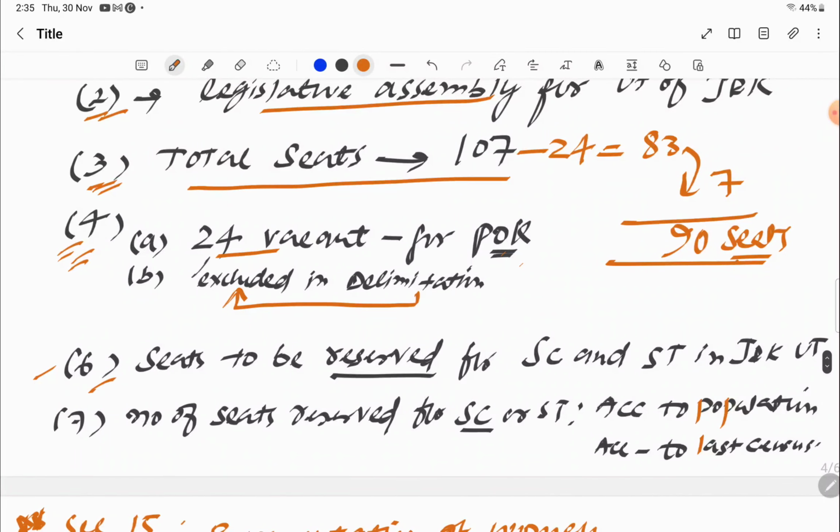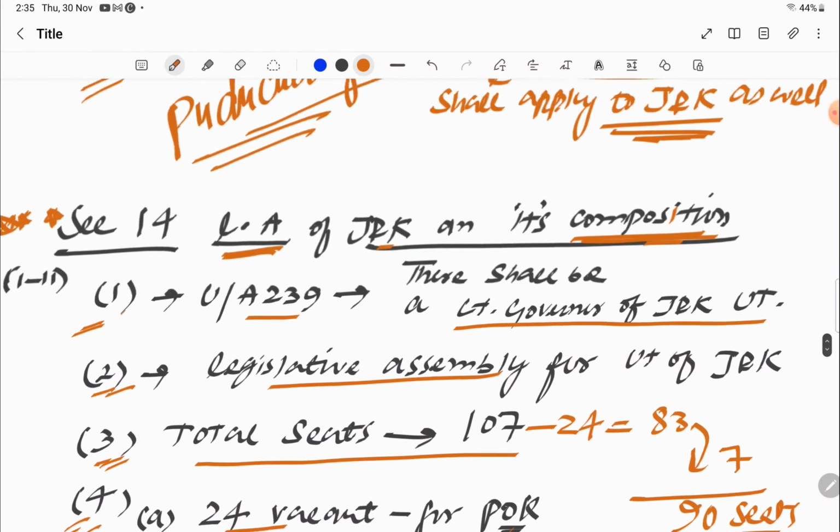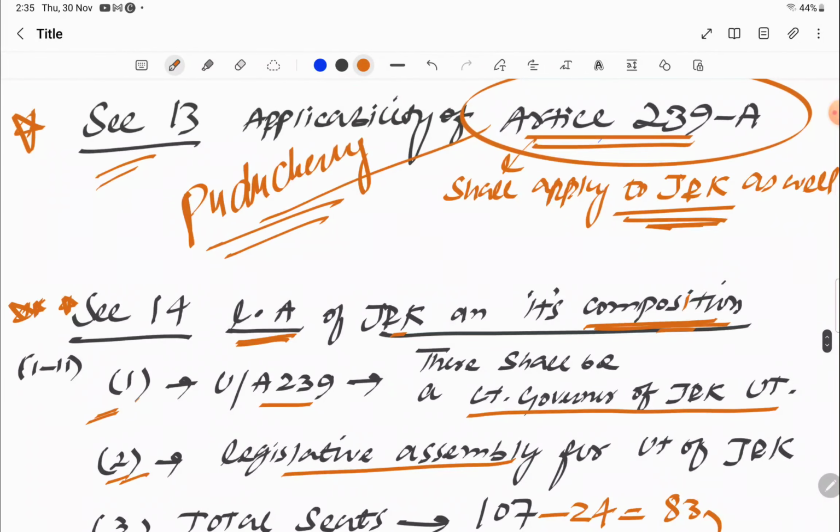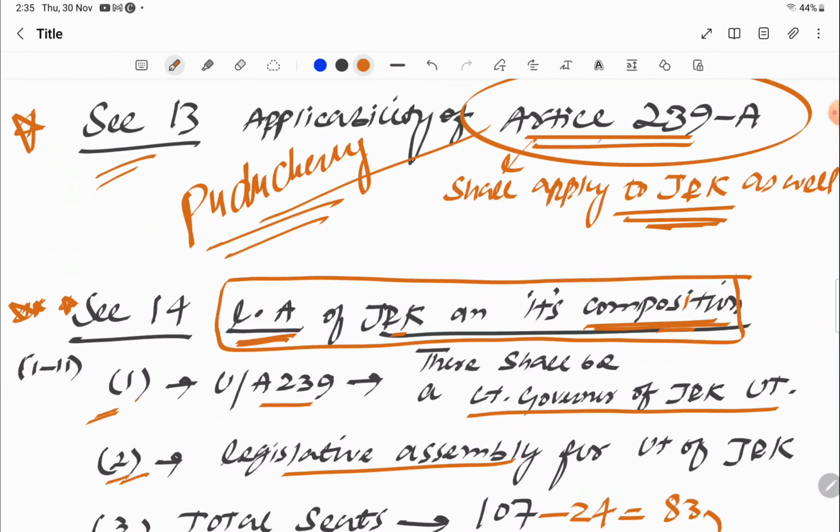The next section tells about reservation for scheduled castes and scheduled tribes, and it says that this reservation will be based on the population, and the population will be counted from the last census. There has not been a recent census, so the last census will be from 2011. This is easy. Simply remember that it talks about the composition of the Legislative Assembly of Jammu and Kashmir. Which section? Section 14.